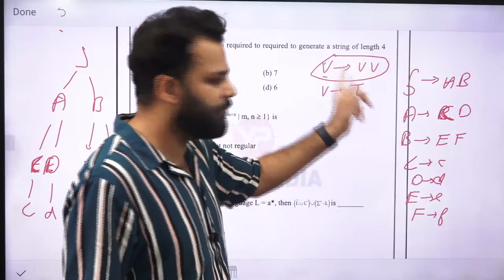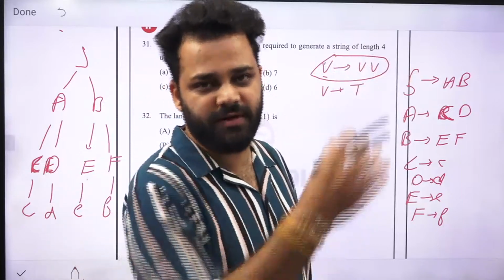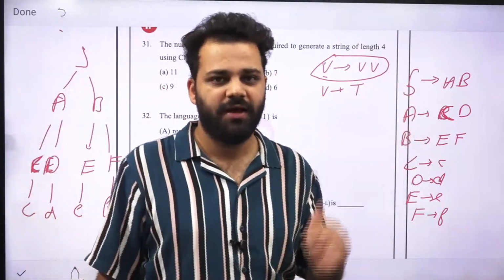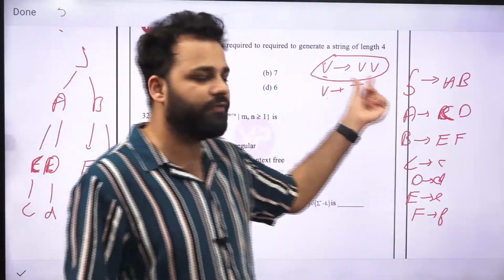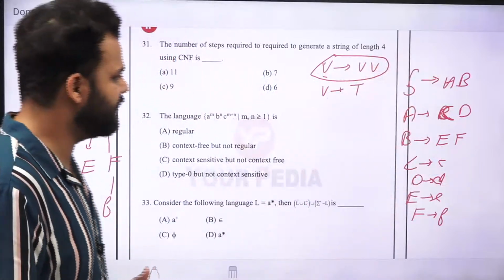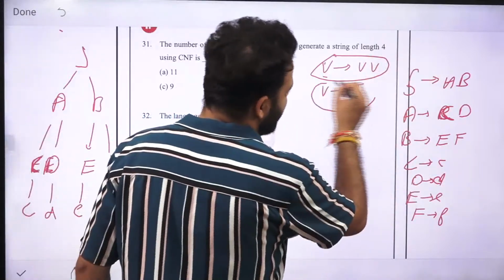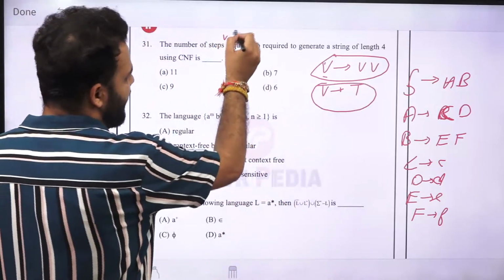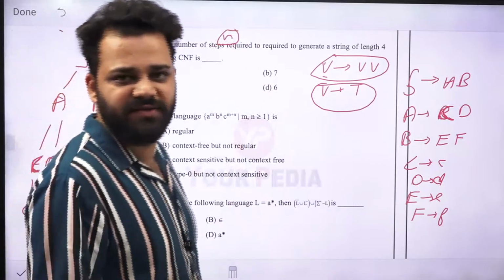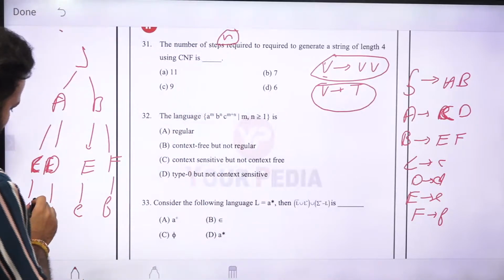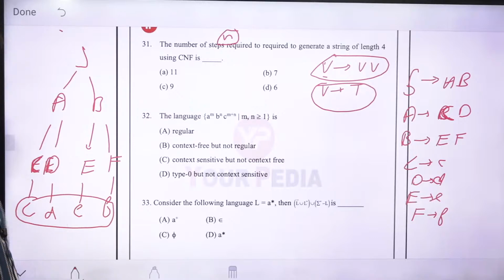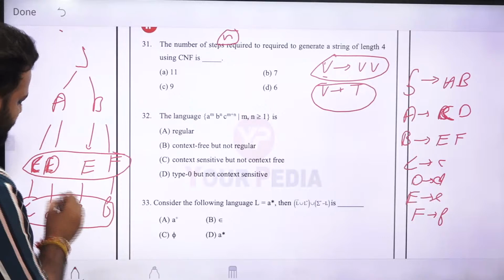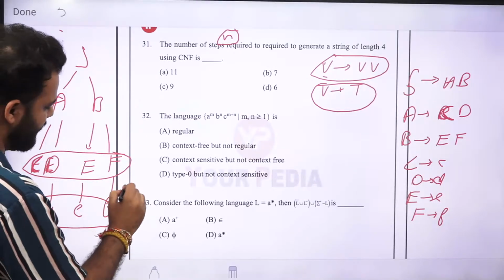If you take one more production, the number of variables will go from 2 to 3. If you take another, it will go from 3 variables to 4 variables. But each variable is converted here. So in order to get a string of, let's say, n terminals, you need n variables. In this case, 4 terminals were there. In order to create these 4 terminals, we required 4 variables. So 4 productions were required here.